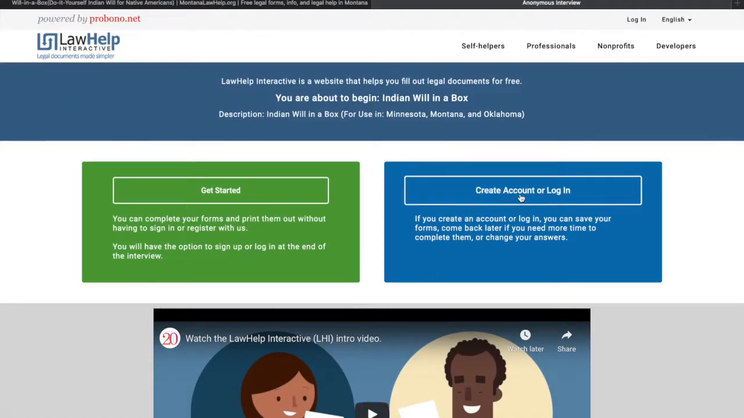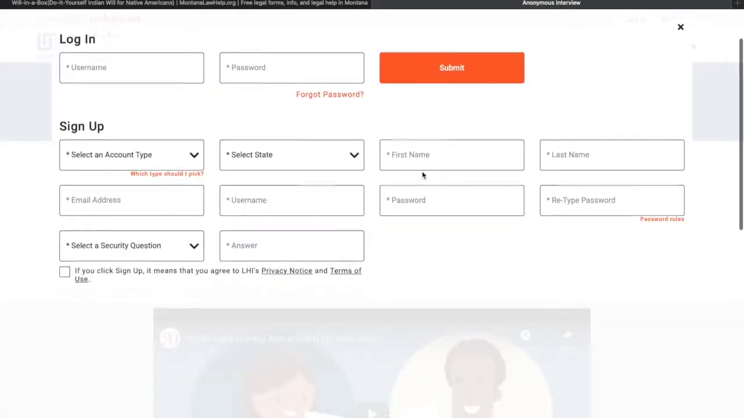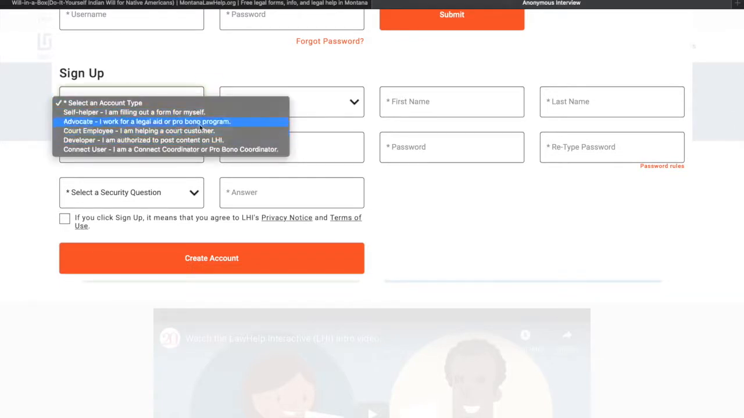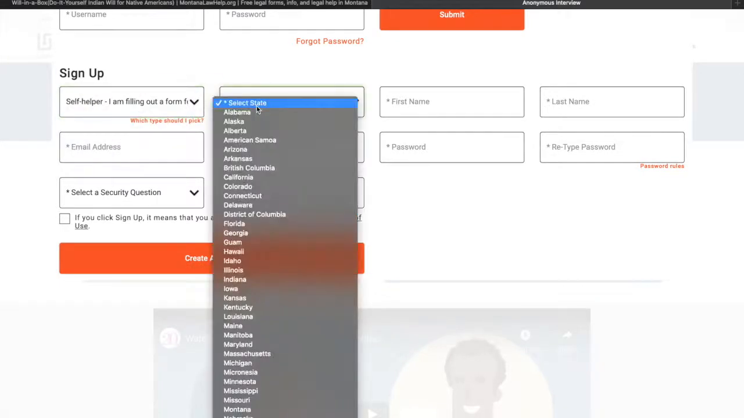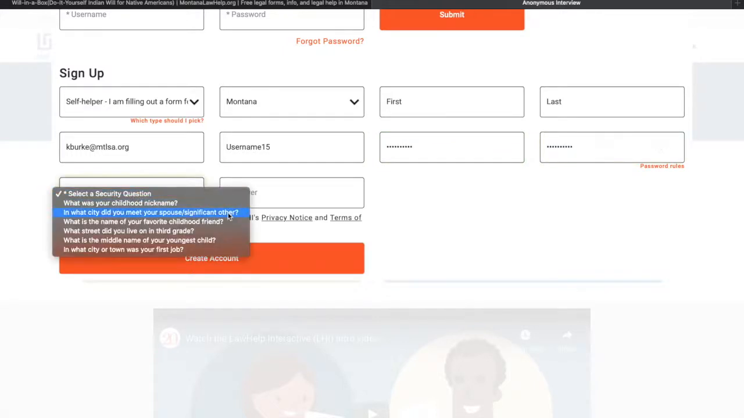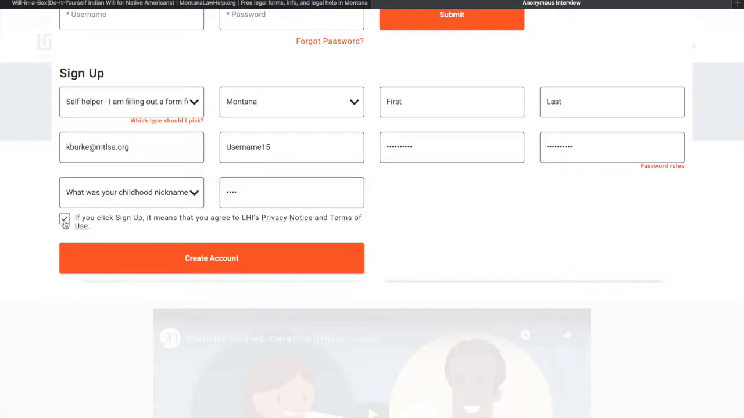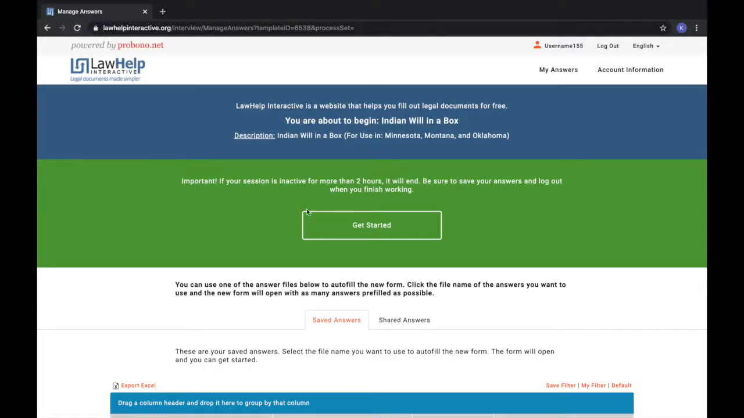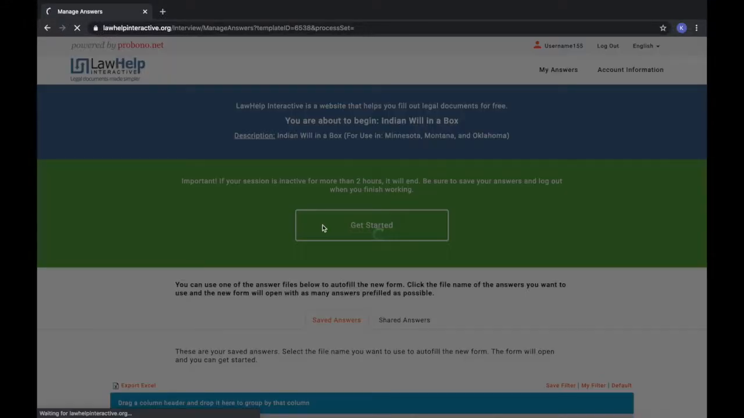This will take you to a window where you can create your user account. The first box asks you which type of account you would like to create. For your will, you can create a self-helper account. Once you fill in all of the information required to create your account and accept the terms and conditions by checking the box, click Create Account. Once you've created an account, you're ready to begin. To open the form, click Get Started.